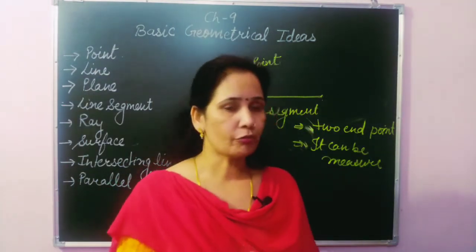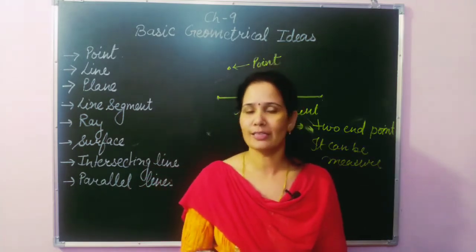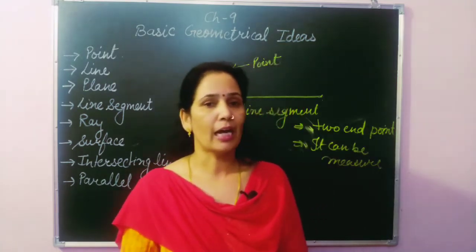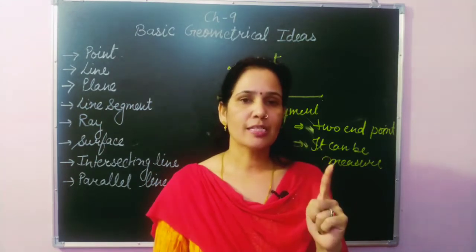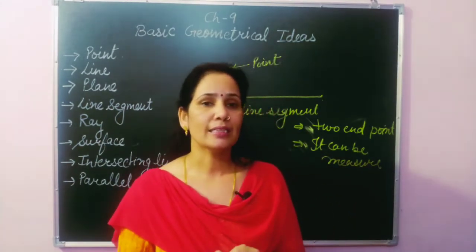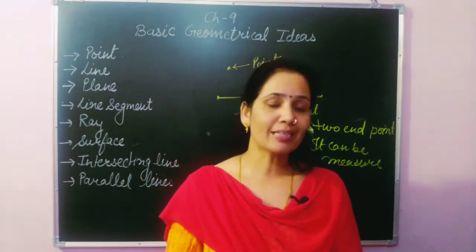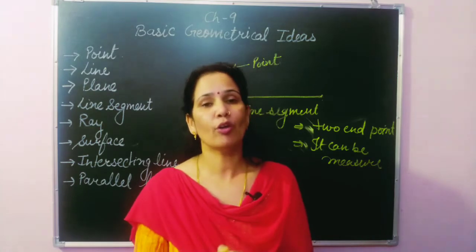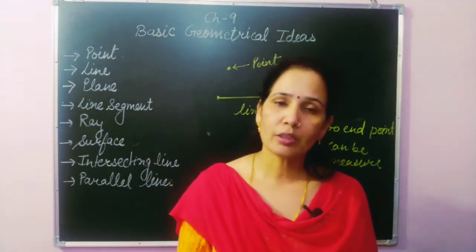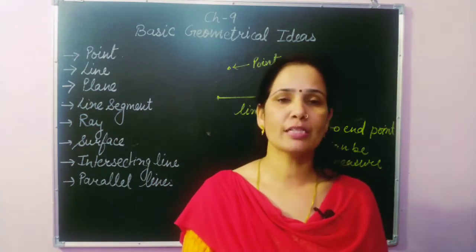So students, now the first topic we have discussed, that is line segment. I repeat again the properties of line segment. The first, a line segment has 2 endpoints, the first is the starting point and the second is the finishing point. Second property, a line segment can be measured. Third, if we measure the line segment, then it can be drawn on paper. And the fourth, a line segment has definite length.